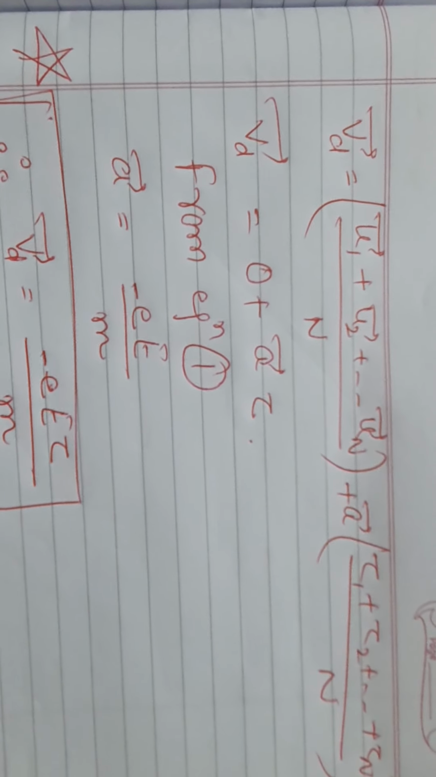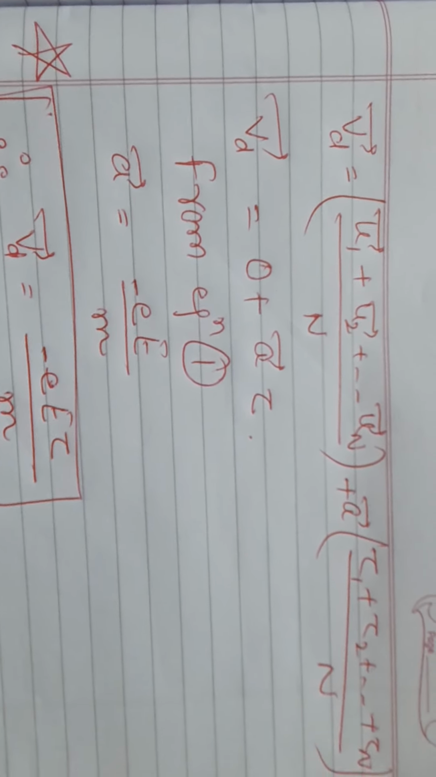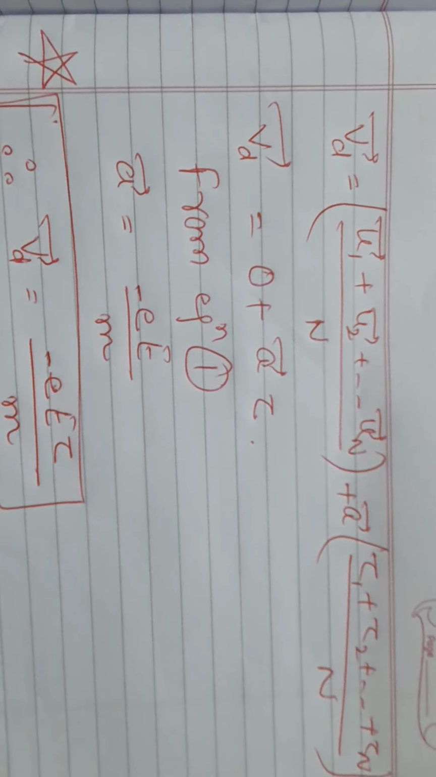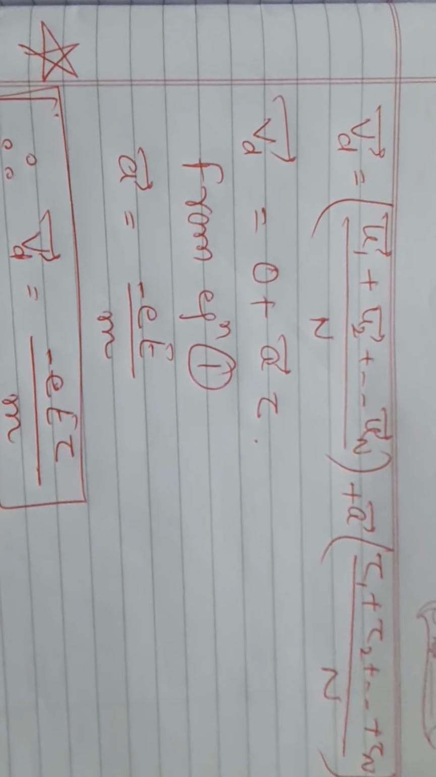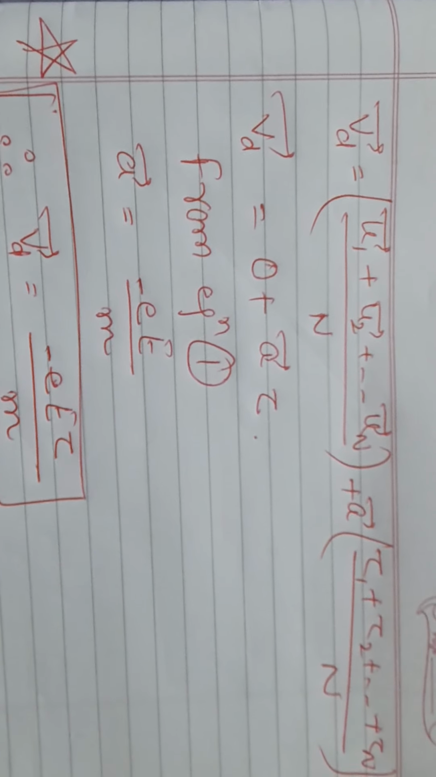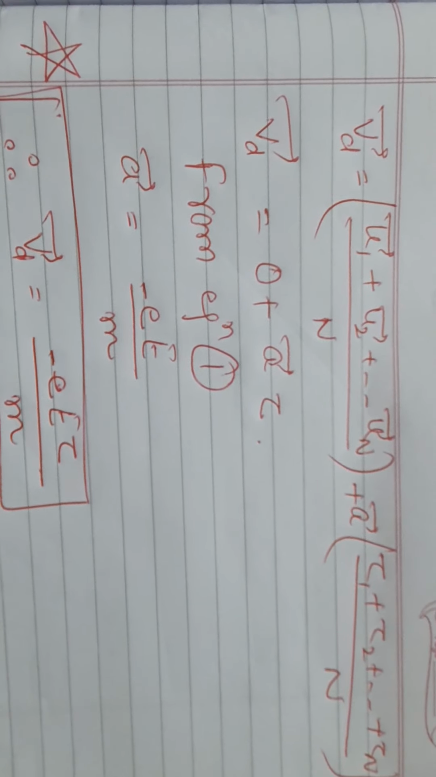Children, we have already done this before. Average thermal velocity is 0. In place of u1 plus u2 up to un upon n, write 0, plus a into the average time. The average time is the relaxation time, given by tau.